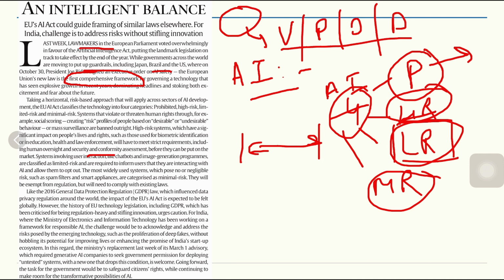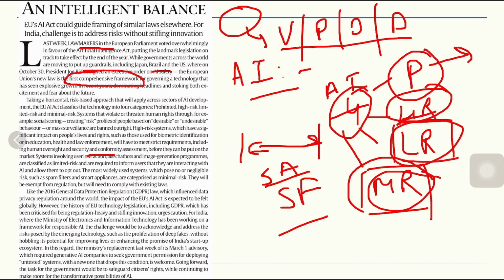The most widely used systems which pose no or negligible risk, such as spam filters or smart appliances, are categorized as minimal risk. Smart appliances, like whenever we talk to Google or to iPhones, etc., or Amazon's Alexa, etc. So these are still regarded as minimal risk because they pose no or negligible risk. They will be exempt from regulation but will need to comply with existing laws.